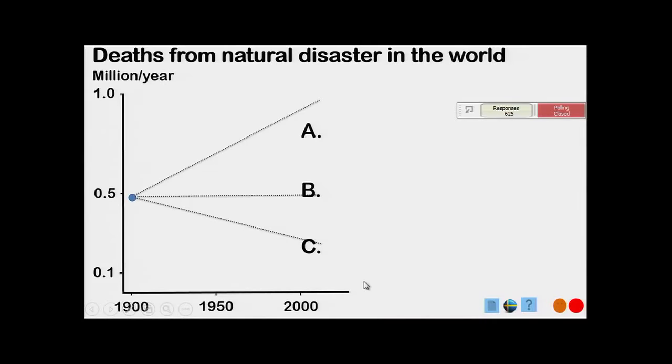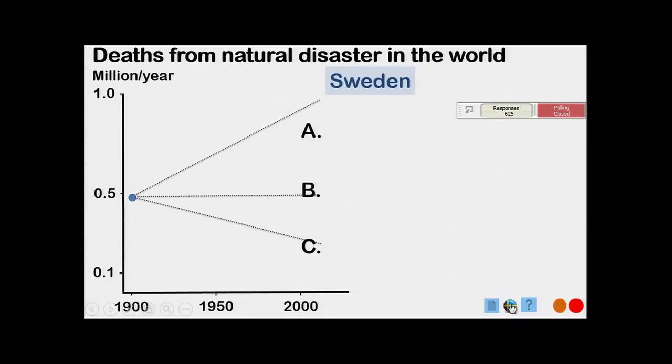You see, death from natural disasters in the world, you can see it from this graph here, from 1900 to 2000. In 1900, there were about 500,000 people who died every year from natural disaster, floods, earthquakes, volcanic eruptions, droughts. And then, how did that change? Gapminder asked the public in Sweden. The Swedish public answered like this: 50% thought it had doubled, 38% said it's more or less the same, 12% said it had halved.